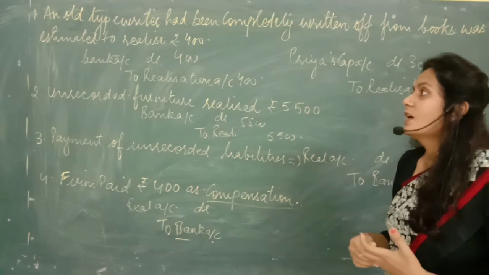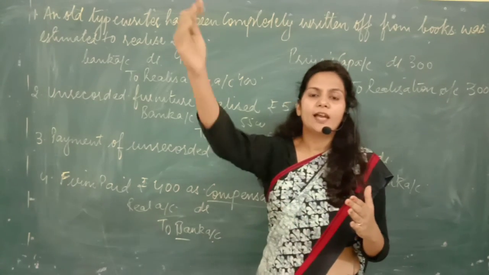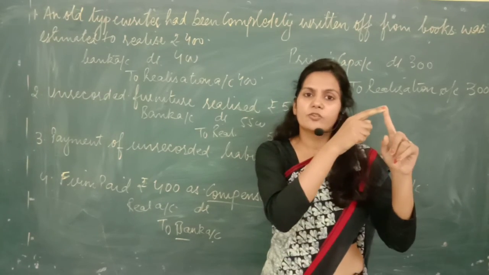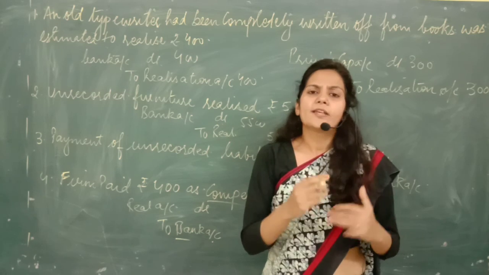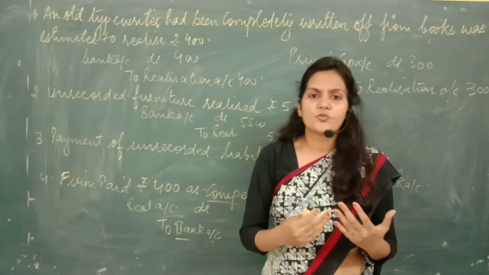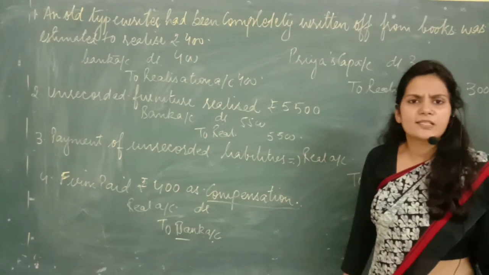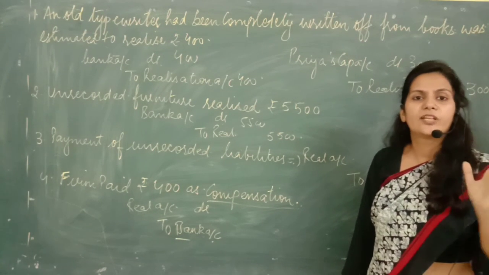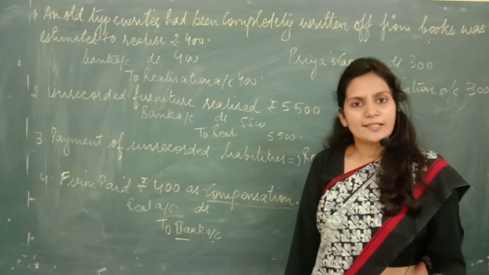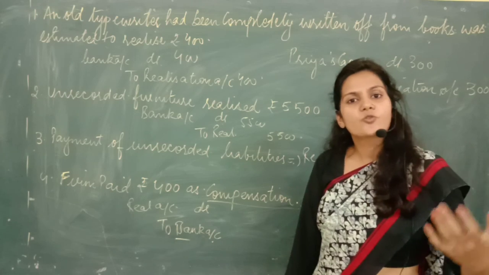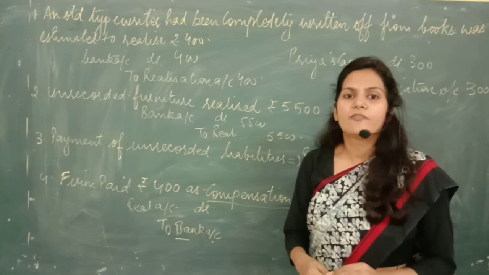So I hope girls, this topic is clear to everybody. As I told you, we have to follow 4 steps: preparation of realization, partner's loan, partner's capital and bank. Though I taught you a little about realization account today, I told you how to frame the journal entries, because posting will not take time. Posting you people are very comfortable with. Only the framing of entries is a problem. So in the next lecture, we'll discuss how to prepare a realization account and how to solve a full-fledged question.